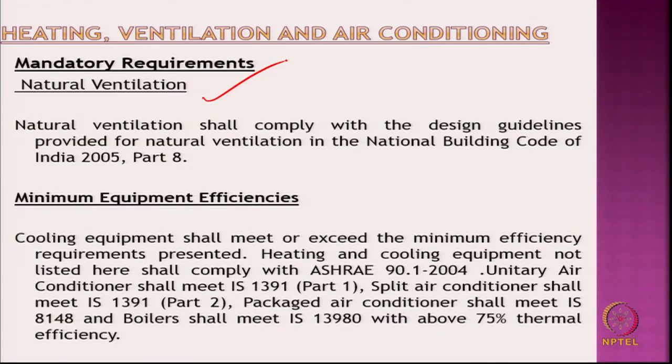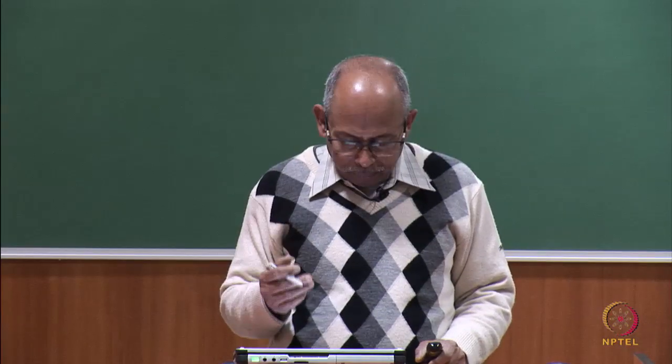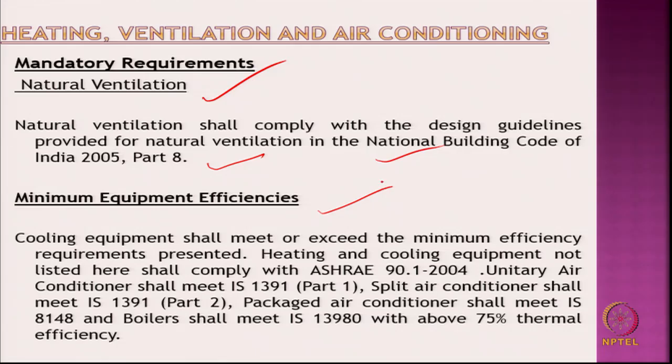But certain mandatory requirements are there for either trade-off or the whole building performance. One is natural ventilation. That should basically go with the National Building Code of India. How much that is, hygienic ventilation requirement minimum, or number of air changes. Minimum equipment efficiencies are prescribed according to certain codes or the ASHRAE code, because they have adopted mostly from American situations. So, the air conditioner must satisfy IS 1391, and packaged air conditioners IS 8148, etc. So, they must meet the guidelines wherever available.